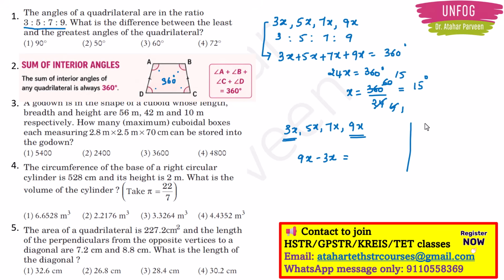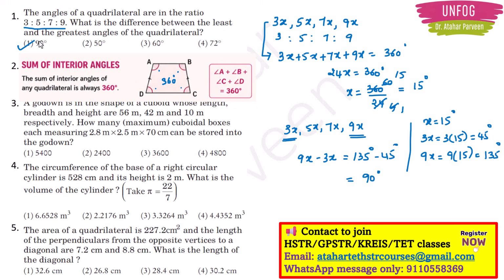Now we have x equal to 15 degree. With this, 3x is 3 into 15, which is 45 degree. 9x is 9 into 15, which is 135 degree. So now I will substitute: 135 degree minus 45 degree is equal to 90 degree. So in the options, option 1 will be the correct answer.